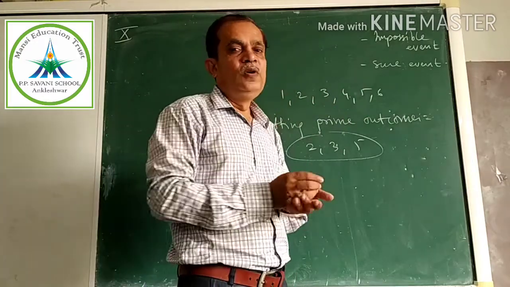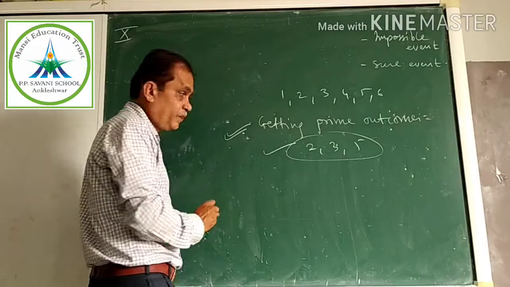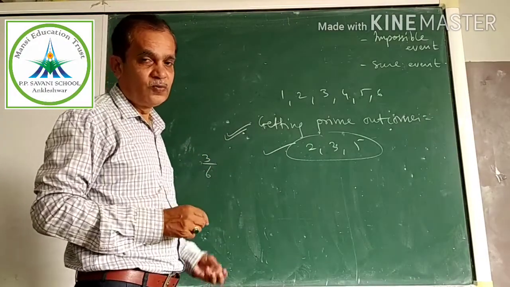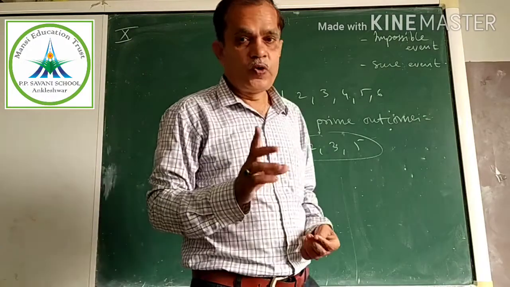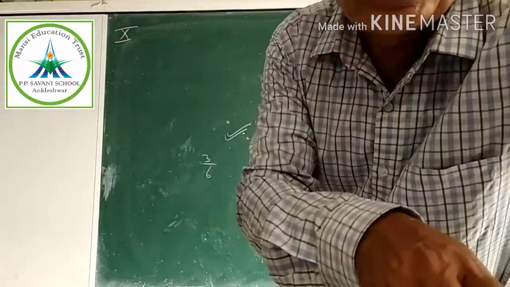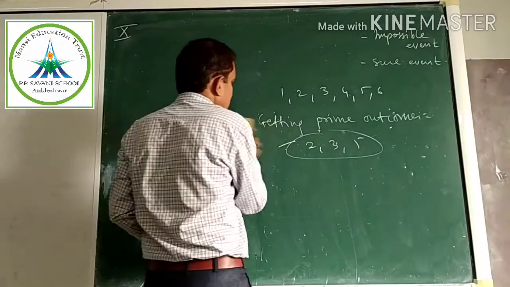Now what is the probability of getting a prime outcome? Yes, 3 out of 6. So these terms we discussed in the previous video. You remember, right? Now we are coming to a very important term.